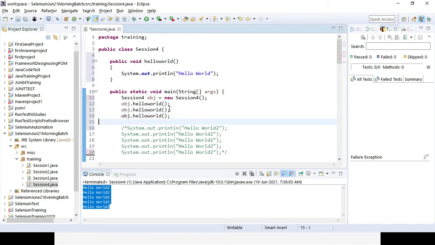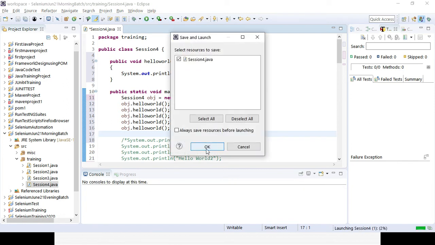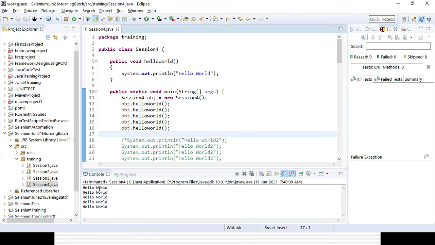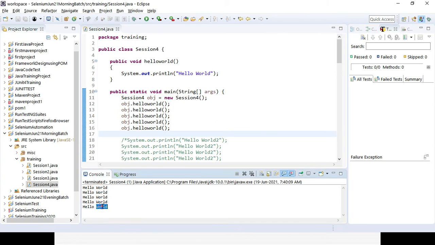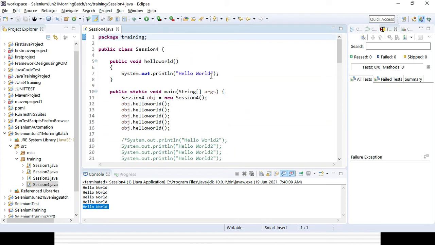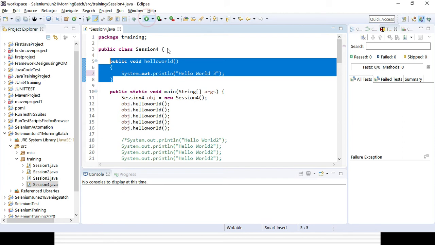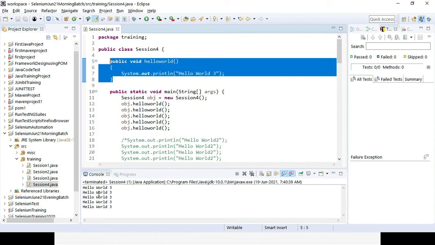So I will not be hard coding anything. I want to run 5 times, so it will give me the result 5 times. You can see here it is coming. But say now I want to update it to hello world 1. Otherwise we would need to update every line of code. But suppose I want to update it to hello world 3 with space. I can type it in only one place, that is the method, and it will update in all the places where we are calling the method. That is the beauty of a method, a reusable component. You can see it got updated, right?